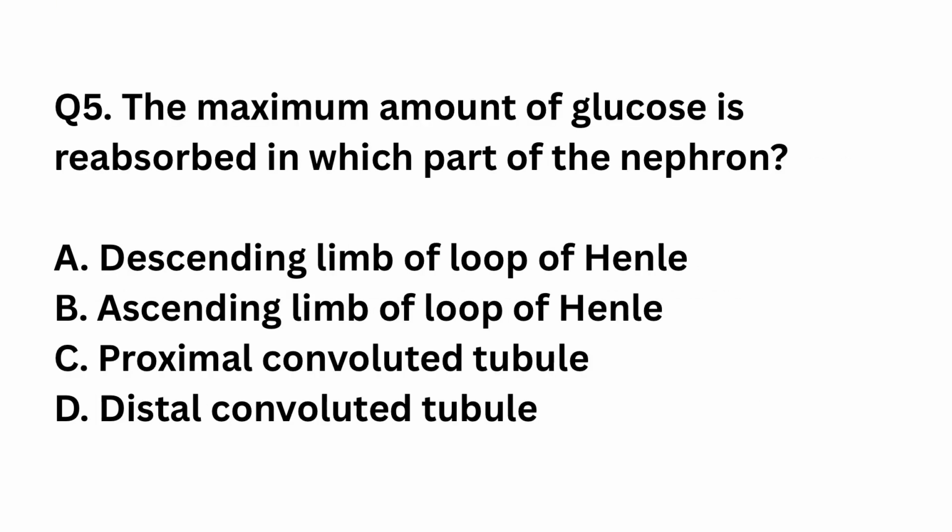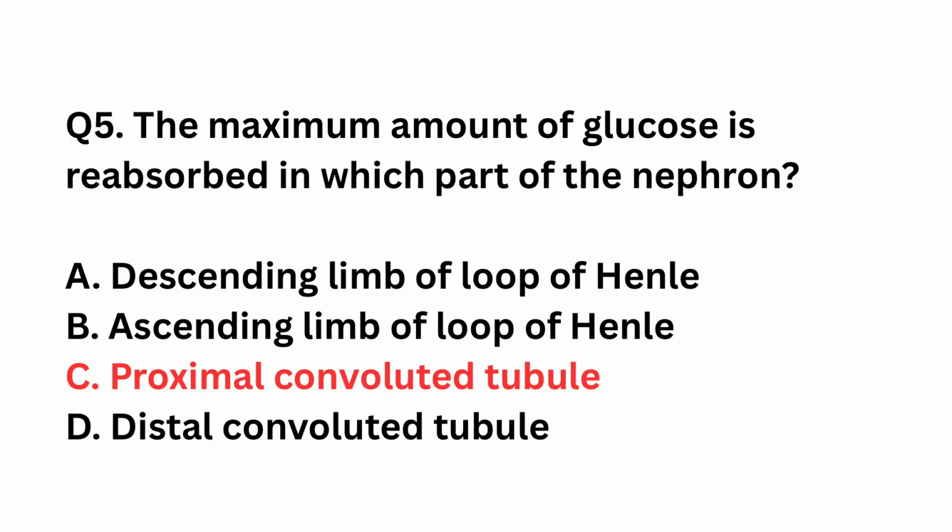Question number 5. The maximum amount of glucose is reabsorbed in which part of the nephron? Descending limb of loop of Henle, ascending limb of loop of Henle, proximal convoluted tubule, distal convoluted tubule. The right answer is option C, proximal convoluted tubule. Proximal convoluted tubule reabsorbs nearly all filtered glucose via active transport. This prevents glucose loss under normal conditions.